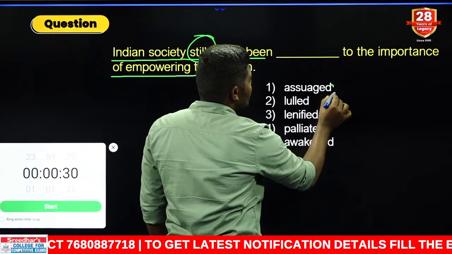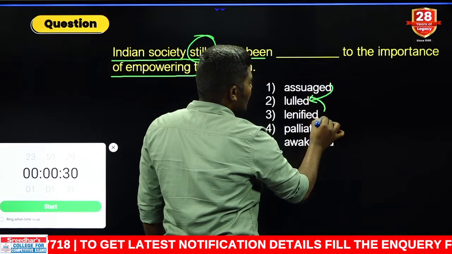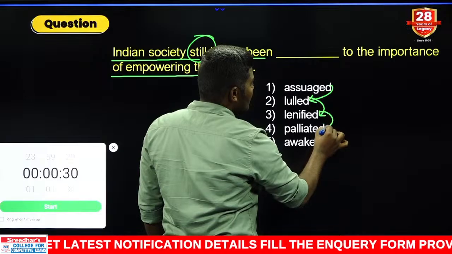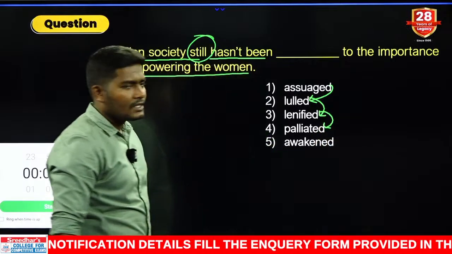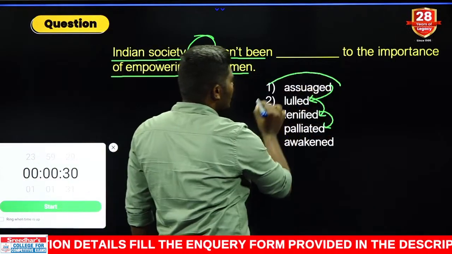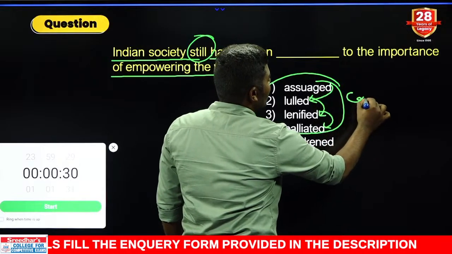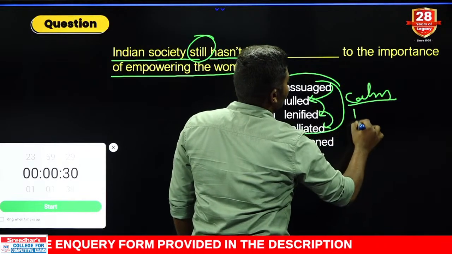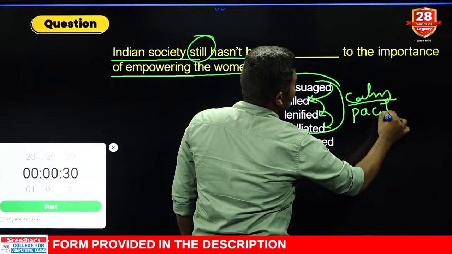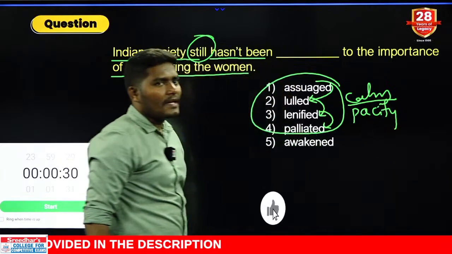Assuage. Assuage synonym is lull. Lull synonym is lenify. Lenify synonym is palliate. All these words give the meaning of making something calm again, or pacifying.